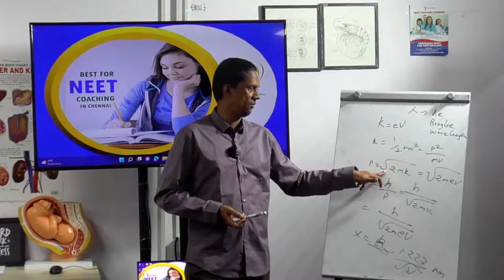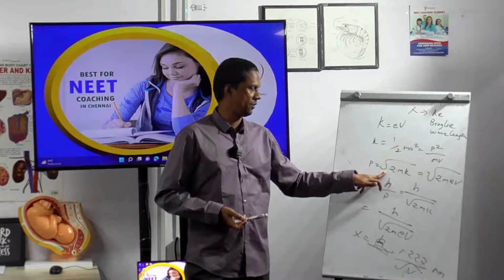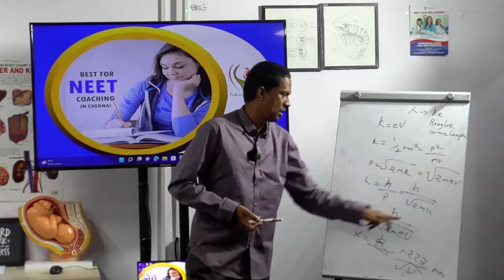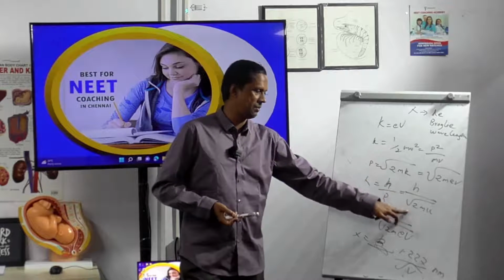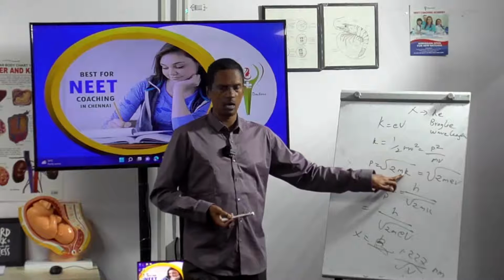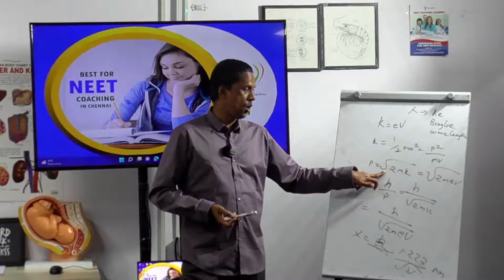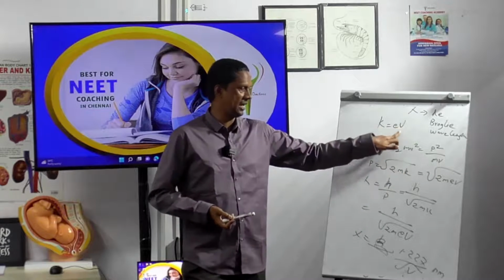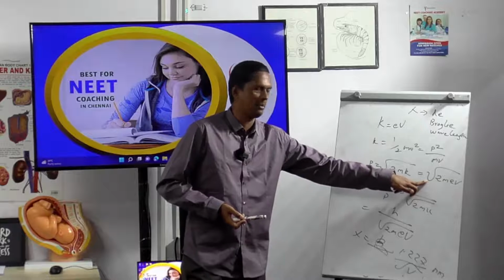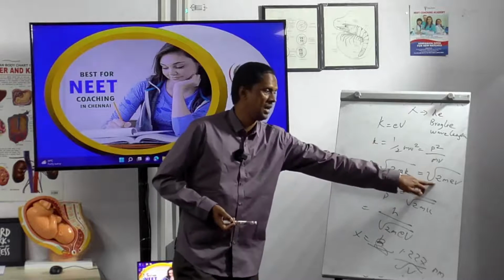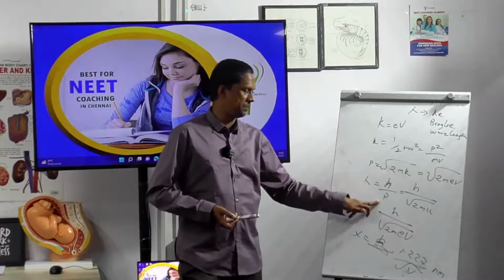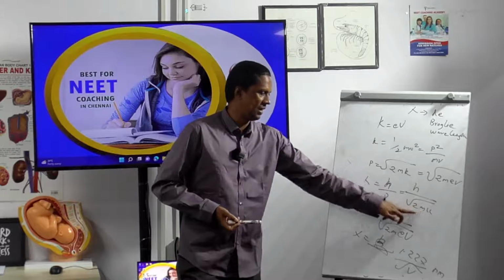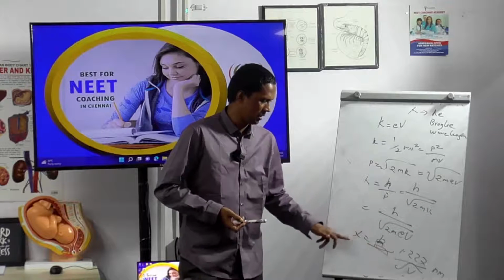So p is equal to root of 2mK. Now K here is eV, so I substitute: p is equal to root of 2meV. Lambda is equal to h by p, which is h divided by root of 2meV. So lambda is equal to this.